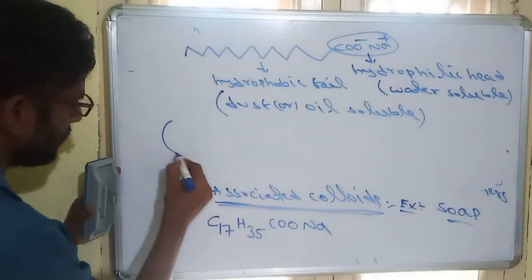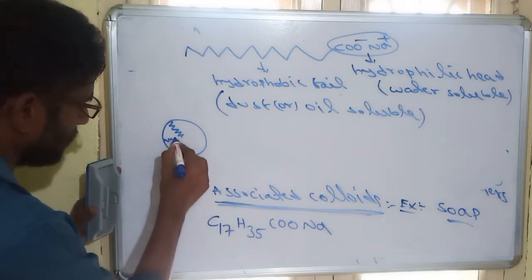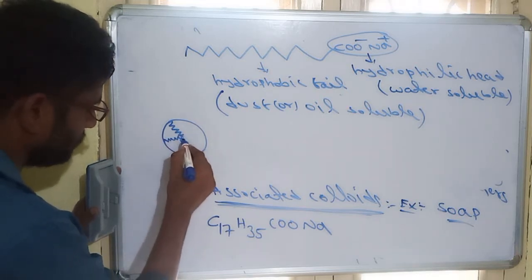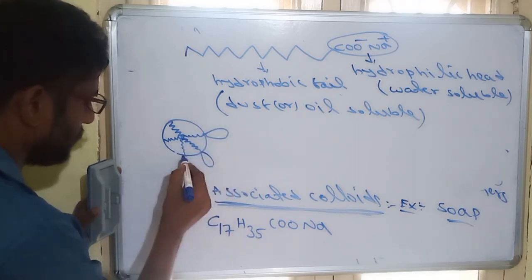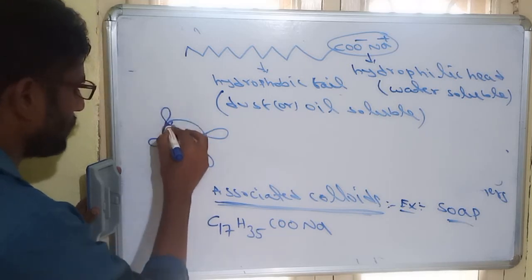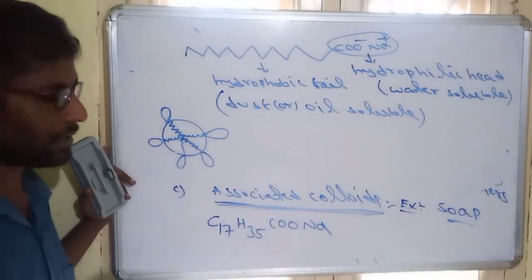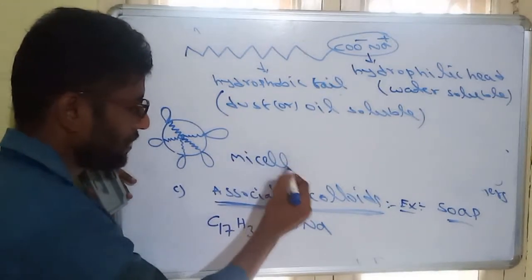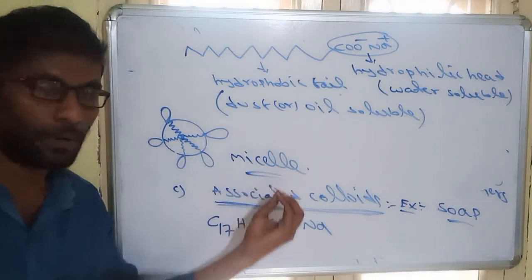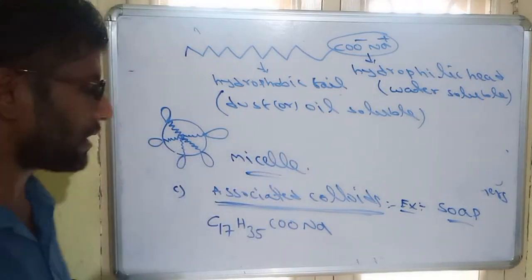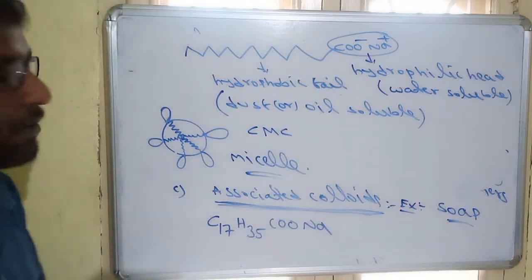It should be like this. All the tail parts combine together inside, and the head parts are on the surface like this. The formation of this type of structure is called an associated colloid, also called a micelle. So micelles, or associated colloids, are colloids formed at a specific concentration, and that specific concentration is called the CMC, critical micelle concentration.